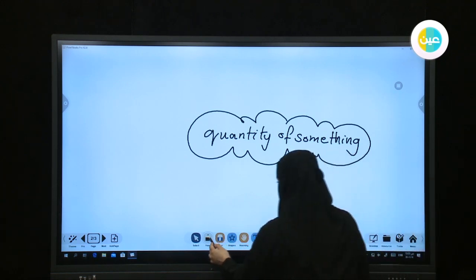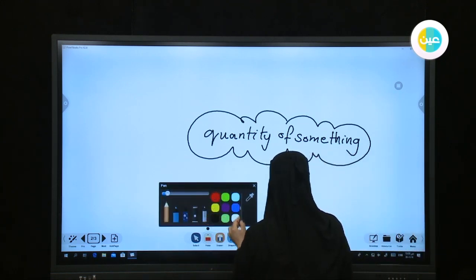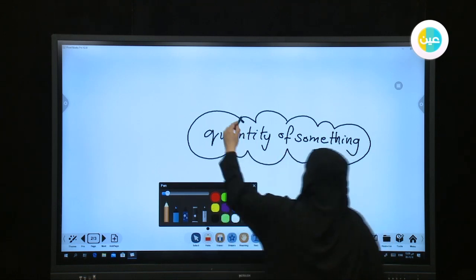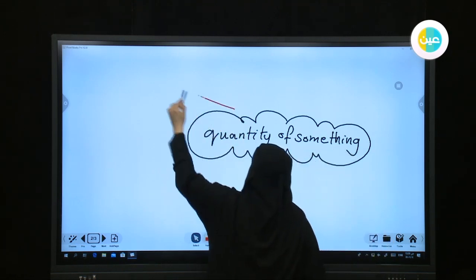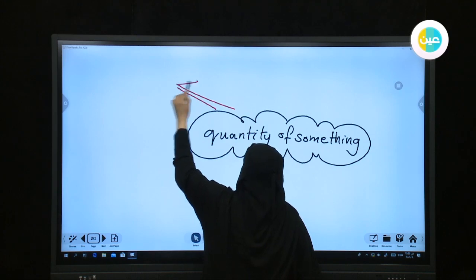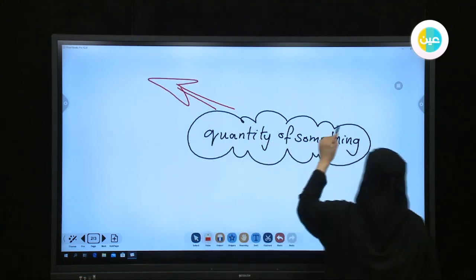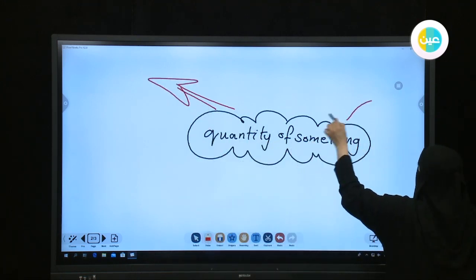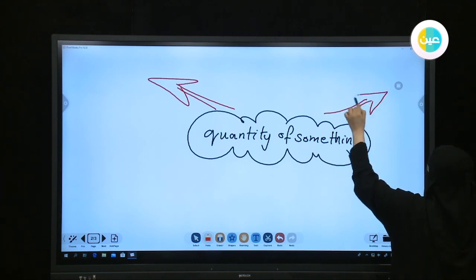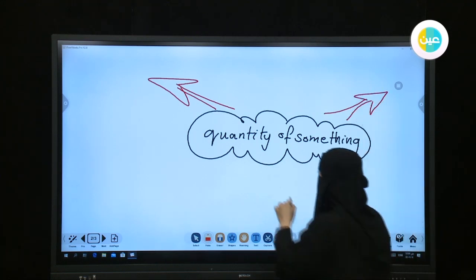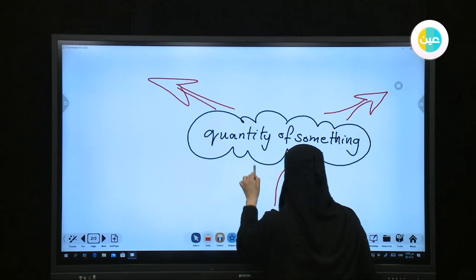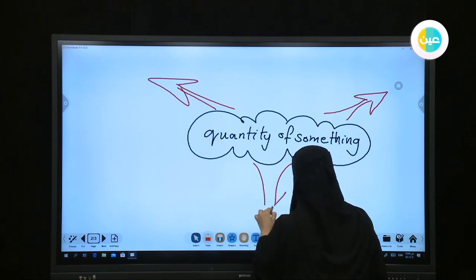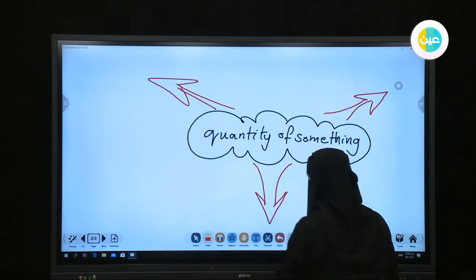After that, I can draw directions, two things. And I can write the third one bigger, to put all the words that come under it.